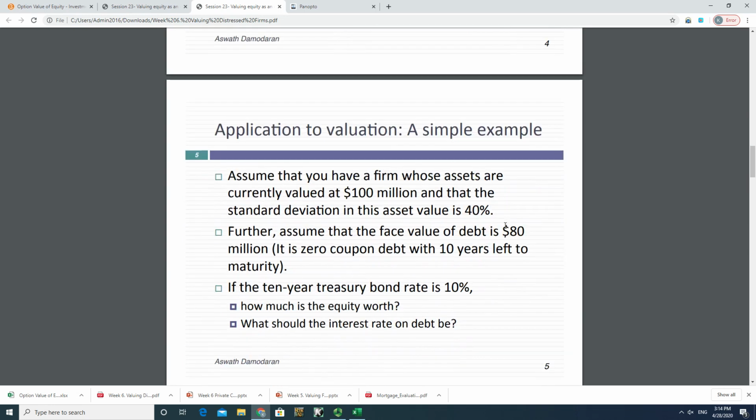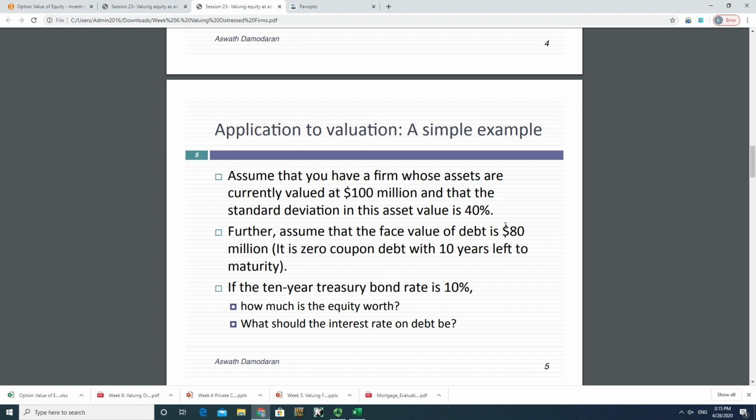Okay, now let's look at one example to see how we can utilize an option pricing model to price an equity, especially when the company is in distressed condition. Let's assume that you have a company where total assets is valued at $100 million. That's firm value, the market value of the firm, which includes the value of equity and the value of debt.